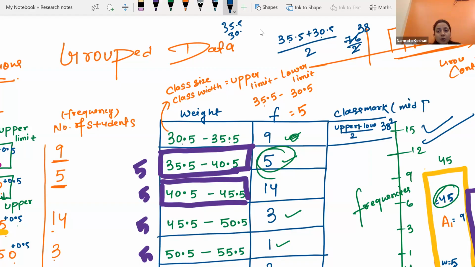In an MCQ question, this question must be there. Whenever in your exam or test it is asked what is class mark, class mark means the midpoint of each class interval. In between 35.5 to 44.5, which number is exactly in the middle? Since here we have decimal numbers, that's why we are calculating. Otherwise, you would be able to say directly. If I ask you in between 2 and 4 which is the middle number, you will be able to say that 3 is the middle number, right? Yes or no?